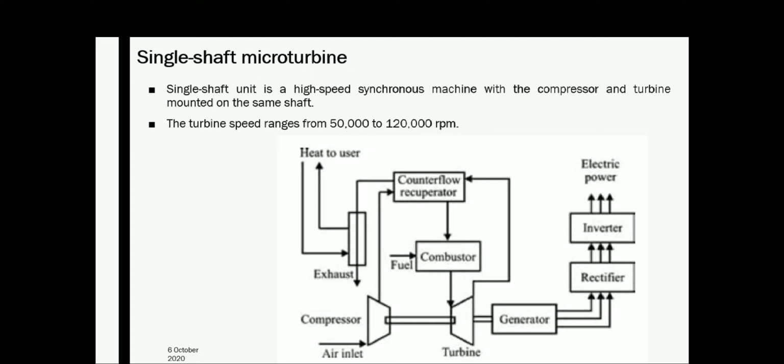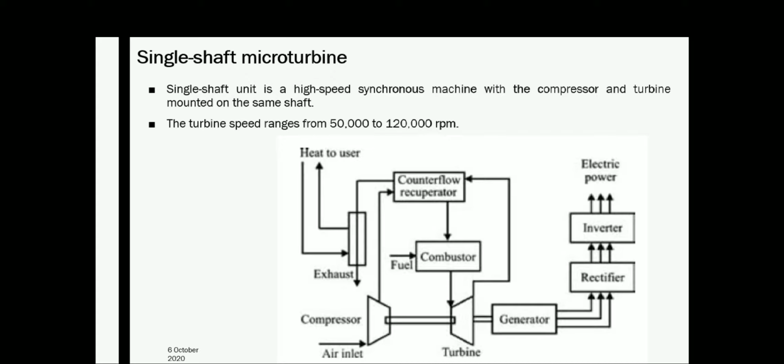And you can see a single shaft micro turbine here. A single shaft unit is a high speed synchronous machine with a compressor and turbine mounted on the same shaft.